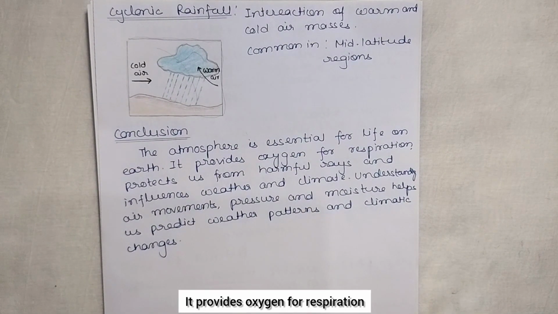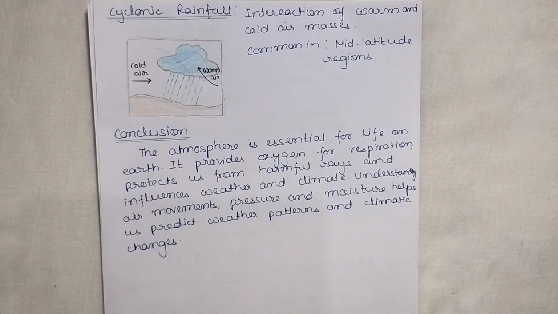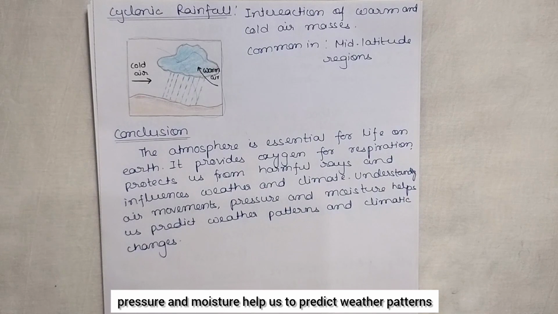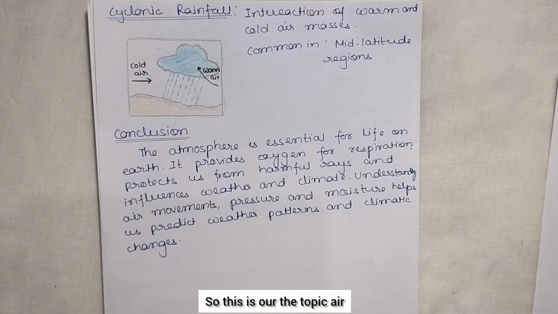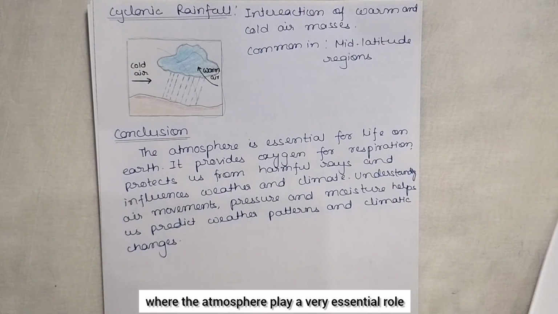So the atmosphere is essential for life on earth. It provides oxygen for respiration, protects us from harmful rays, and influences weather and climate. Understanding air movement, pressure and moisture helps us to predict weather patterns and climatic changes. So this is the topic air, where the atmosphere plays a very essential role.